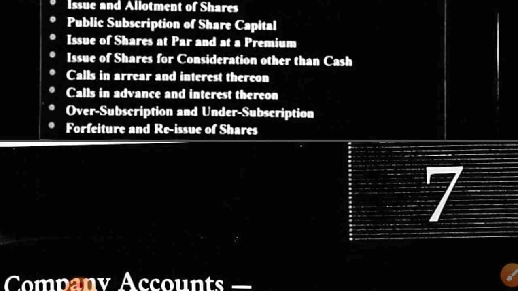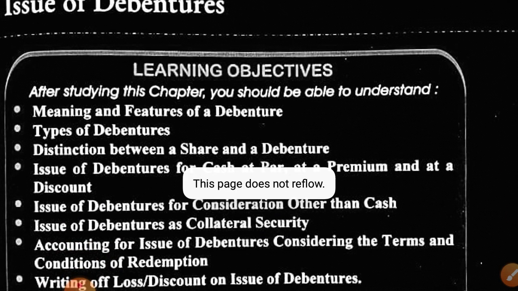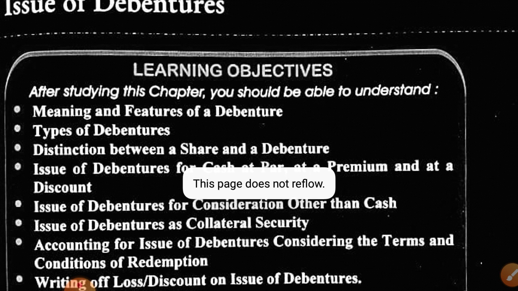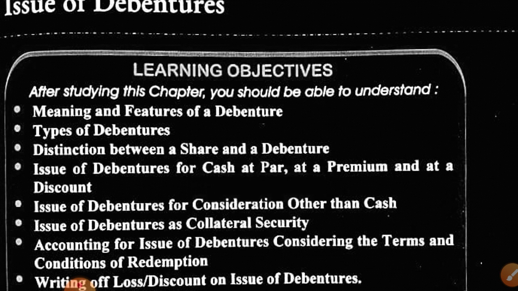Then moving on to chapter number 7. This chapter is very easy. Issue of debentures: like shares are issued to the general public, in the same way debentures are issued to the general public. The only thing is debentures can be issued at a discount as well. So when debentures are issued to the general public, the same entries will be passed as in the case of share capital.